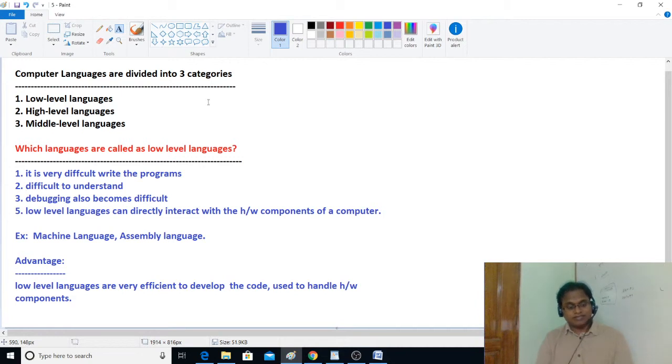What is the drawback then? We can directly interact with the memory and hardware components of a computer, right? So what is the problem? I'll let you know. Sometimes it is good, but sometimes it will be a problem.